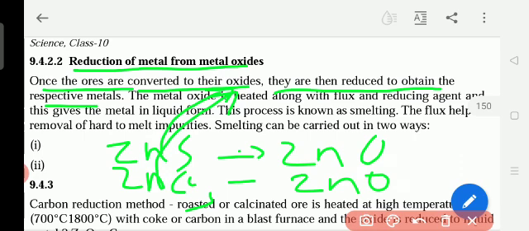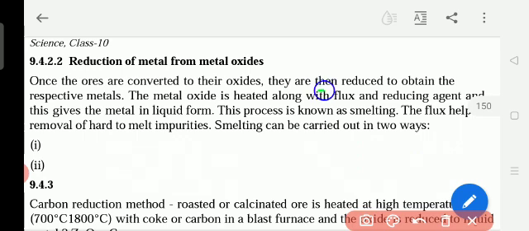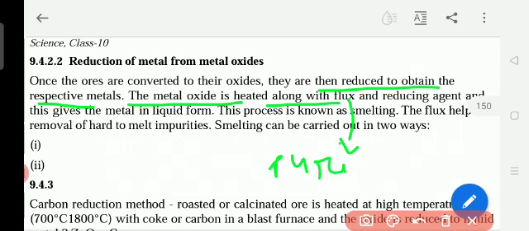Reduced to obtain means what? Removal of oxygen is called a reduction reaction. So they are reduced to obtain the respective metals. The metal oxide is heated along with the flux. What is the flux? Write the meaning of the flux. F-L-U-X, flux, not flex. Flux means purifying agent. Purifying means what? Cleaning. Purifying agent.